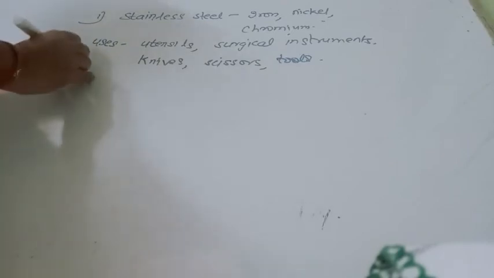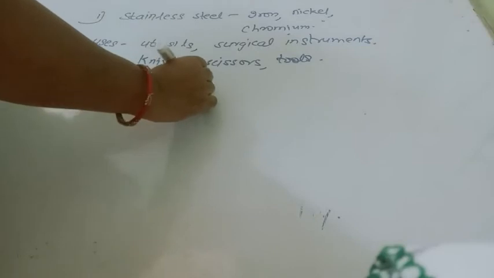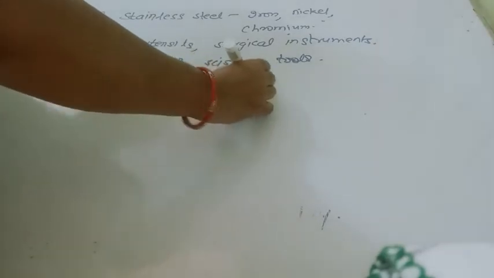Then we will study the second one, which is brass. Brass is an alloy which is made up of copper and zinc.